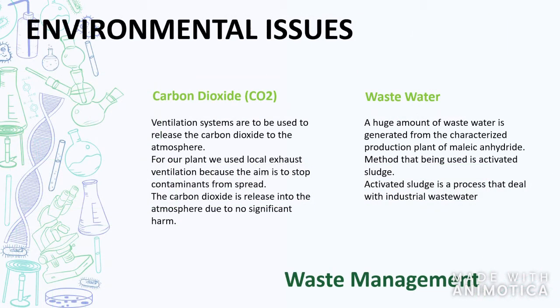Environmental issues. In the production of maleic anhydride from n-butane process, there are two products that have been released by the plant, which are water, H2O, as a liquid waste, and carbon dioxide, CO2, as gaseous waste. For the carbon dioxide, a ventilation system is used to release it to the atmosphere. For our plant, we use local exhaust ventilation because the aim is to stop contaminants from spreading. The carbon dioxide is released into the atmosphere due to no significant harm. For the wastewater, a huge amount is generated from the production plant of maleic anhydride. The method that is used is activated sludge, a process that deals with industrial wastewater.